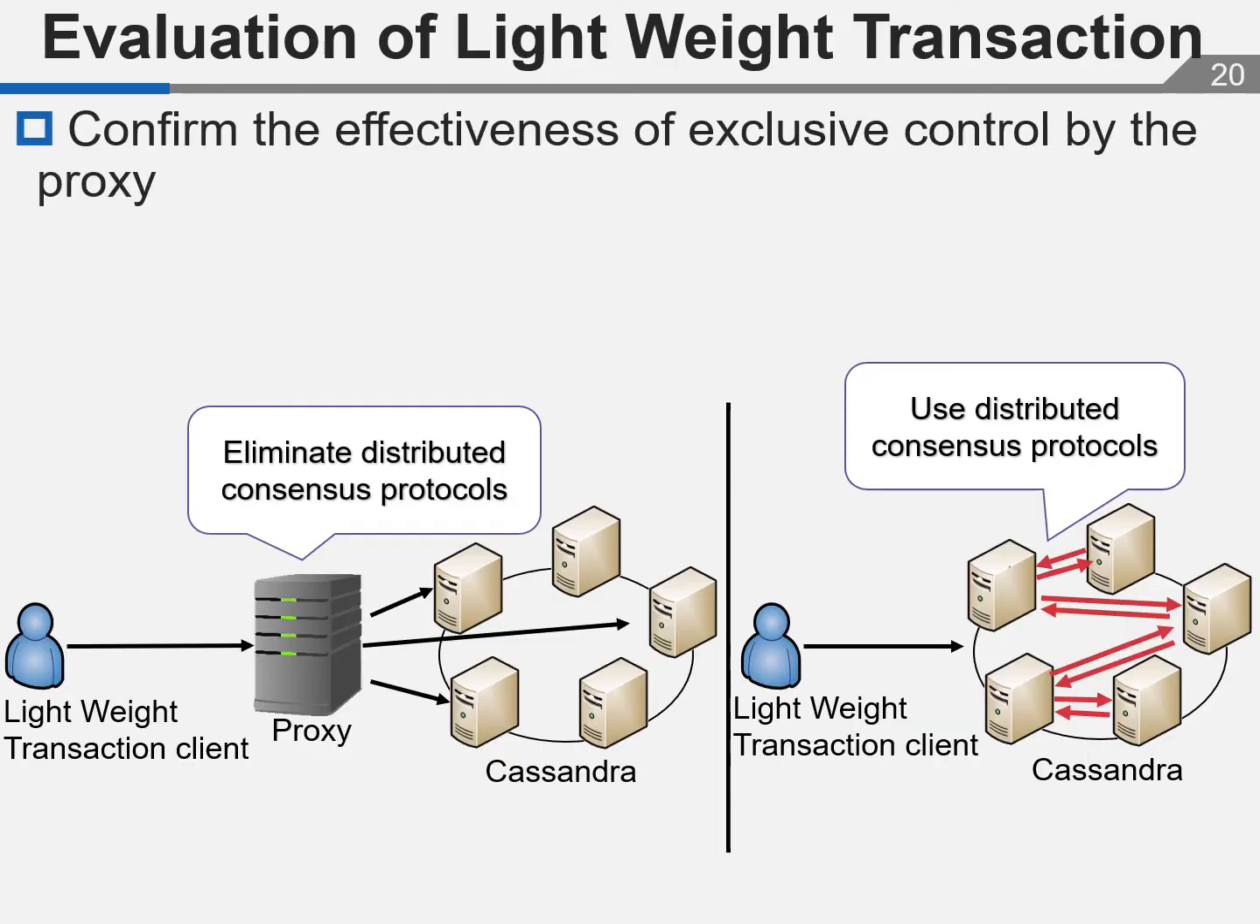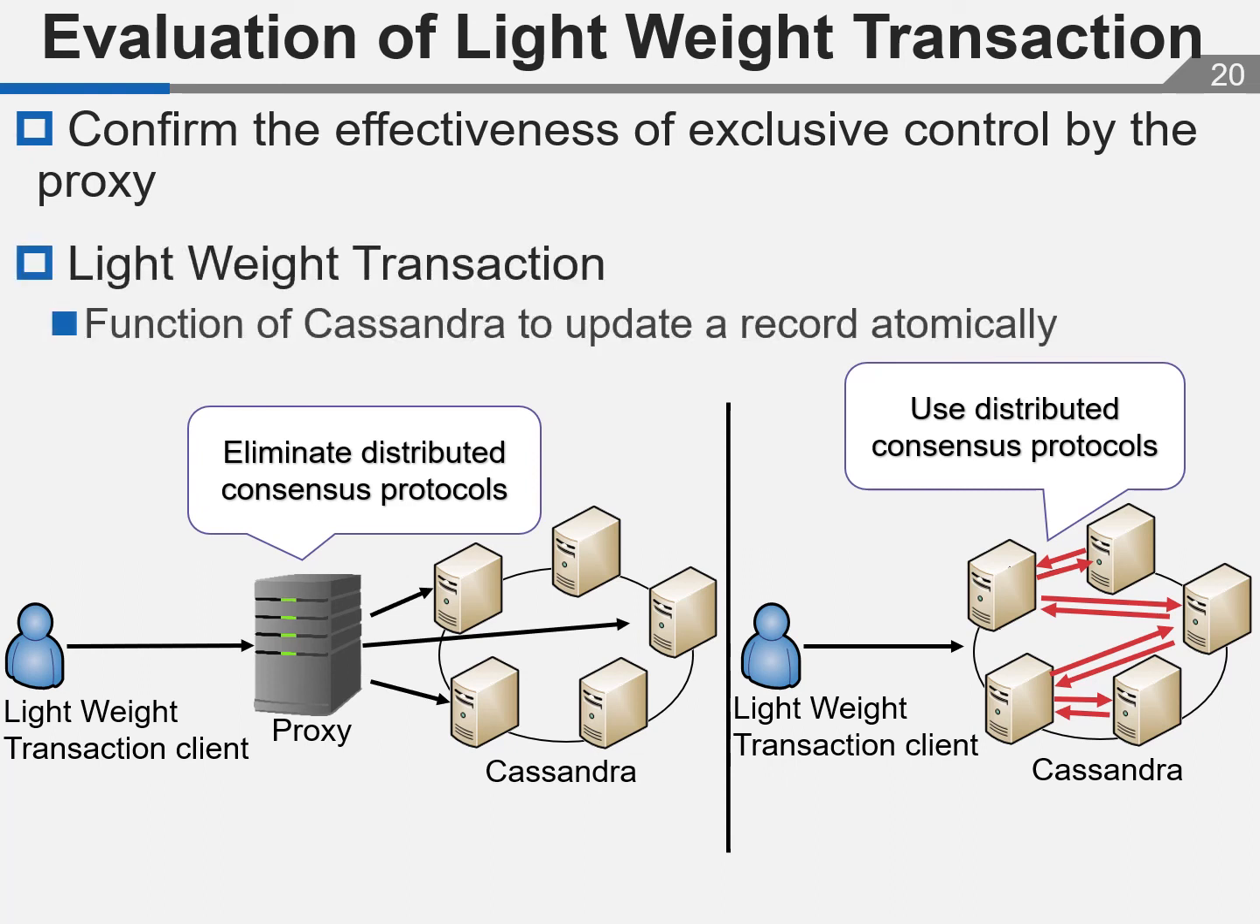We evaluated the performance of lightweight transactions. Lightweight transactions is a transaction function provided by Cassandra. Lightweight transactions uses the distributed consensus protocols to atomically update records that meet the conditions. We created a benchmark of executing 1 million lightweight transactions and measured each execution time, then calculated the median. We used up to 10 Cassandra nodes.